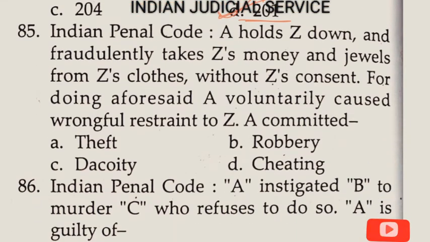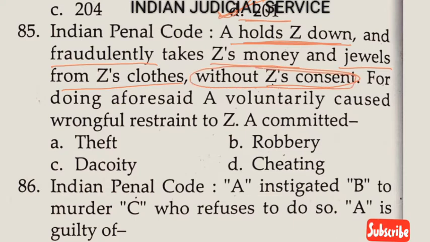Now question number 85, Indian Penal Code. A holds Z down and fraudulently takes Z's money and jewels from Z's clothes without Z's consent. This is very important here: without Z's consent. For doing the aforesaid, A voluntarily caused a wrongful restraint to Z. A committed robbery. So the answer here is option B.